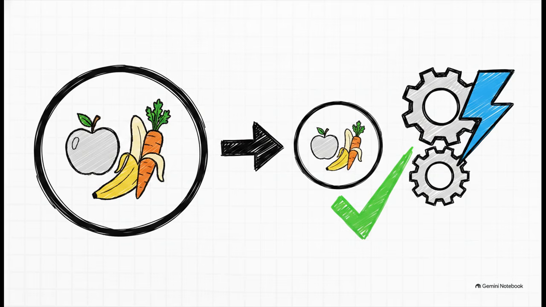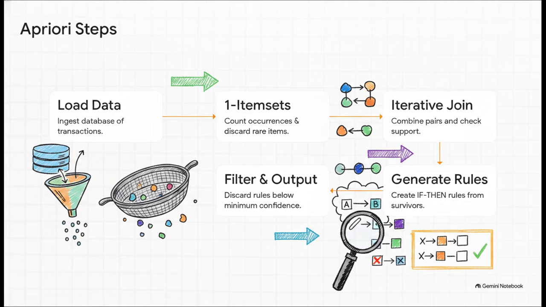Think of it like this. If buying an apple, a banana, and a carrot together is a frequent pattern, then just buying an apple and a banana together absolutely must also be a frequent pattern. This simple piece of logic is a genius shortcut. It saves the computer from having to calculate the math for every single impossible combination in a massive real-world grocery store. So let's walk through the algorithm's step-by-step process.